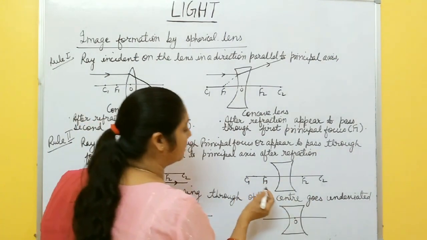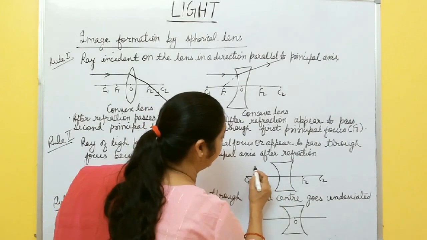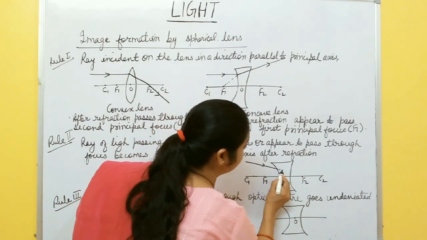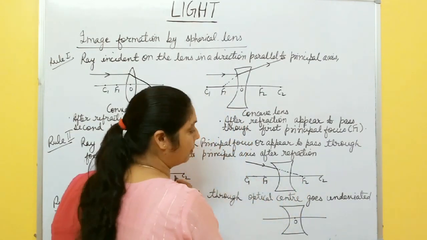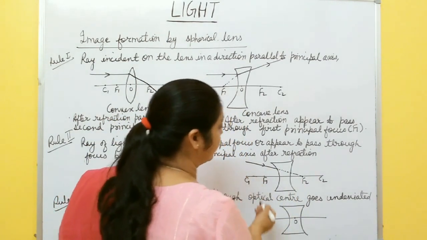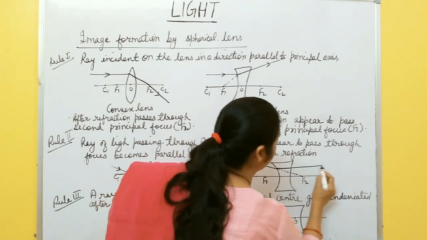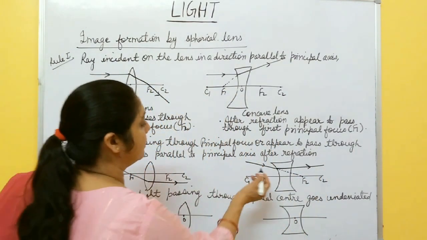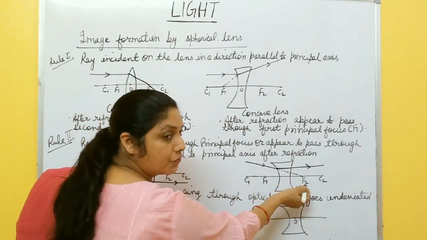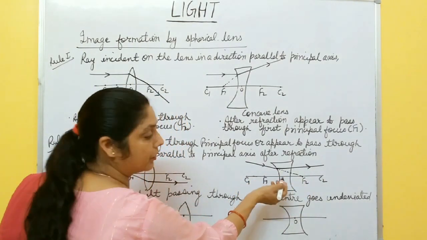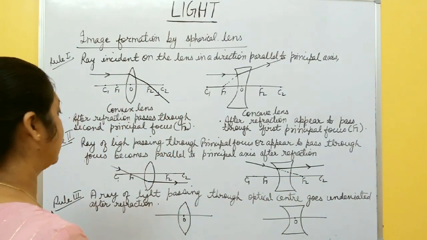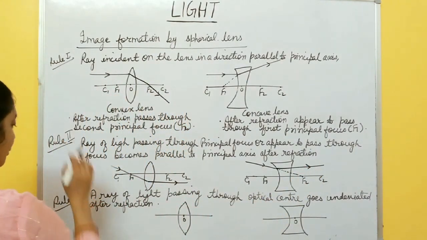Again, in case of concave lens, if a ray of light is incident, suppose like this, appearing to pass through this focus F2, then after refraction it becomes parallel to the principal axis. You must remember this second rule also.